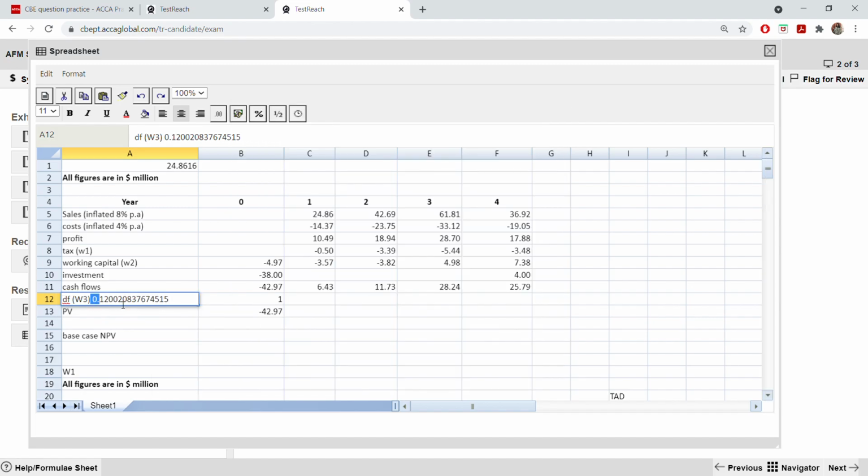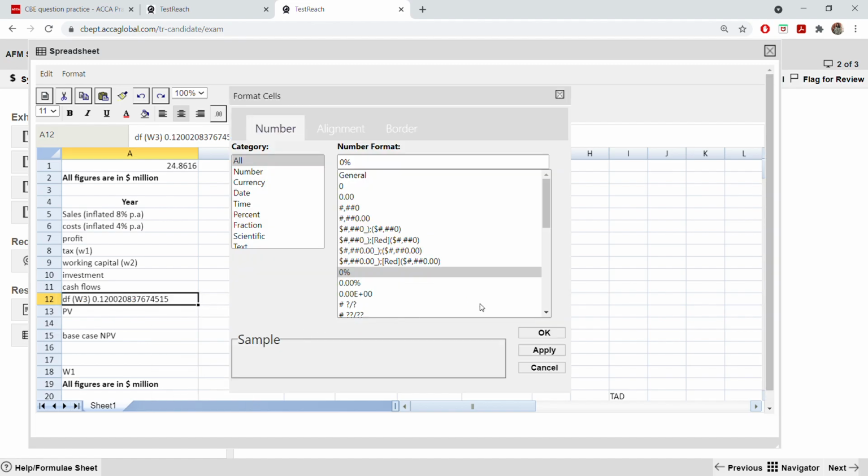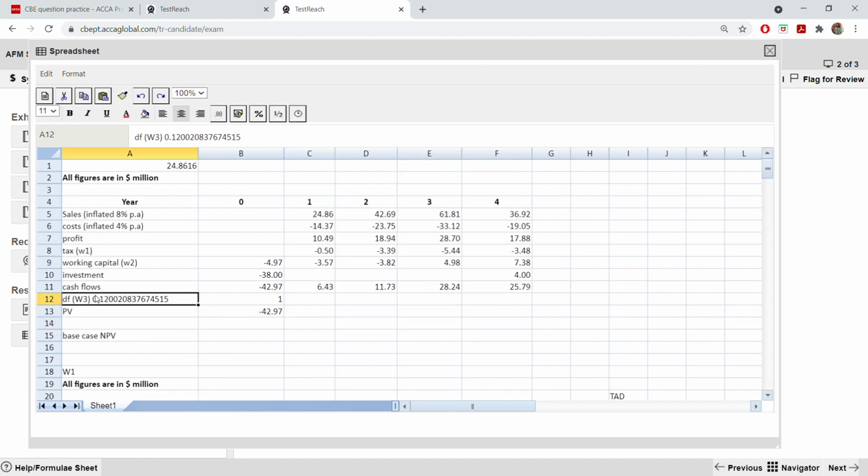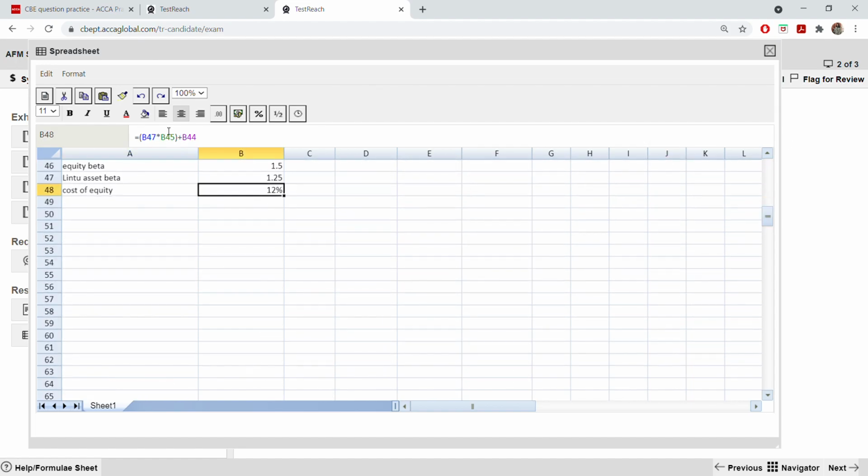Well, it's not coming like this. Okay, if it's not coming, then you can just write 12% rather than copy pasting it. It's okay, because you mentioned working 3, so if someone goes to working 3, they will see this 12%. And another thing is, it's better to highlight. You can just make it bold so that it's easier to understand.